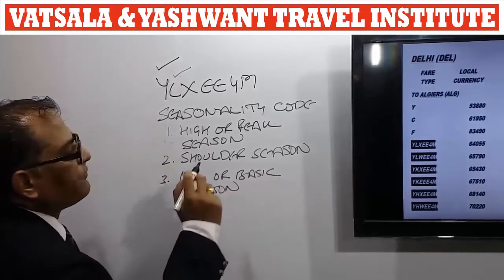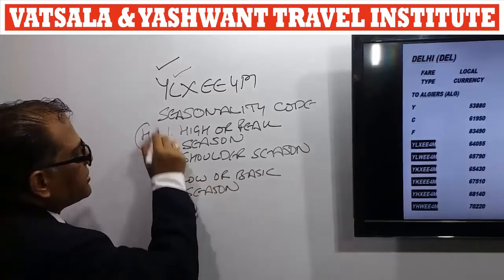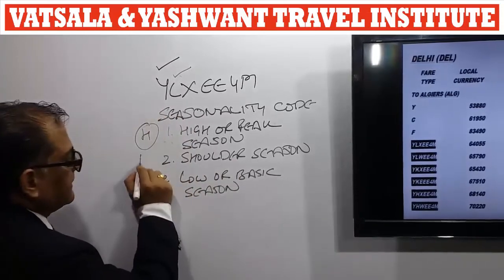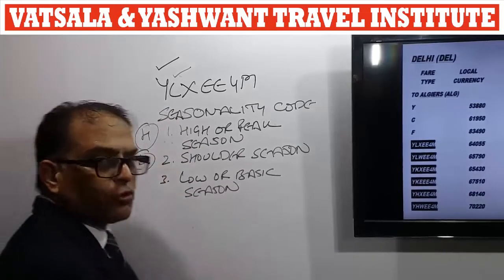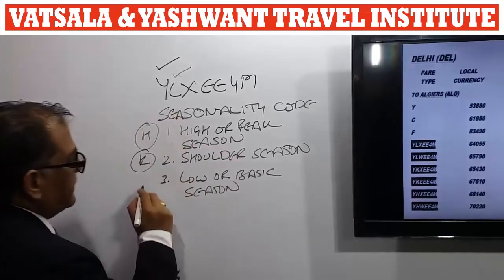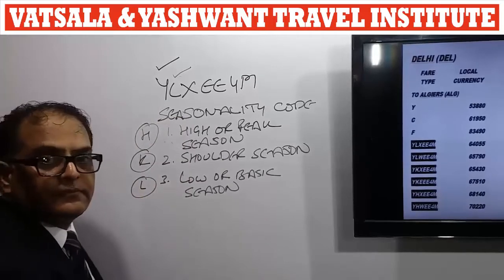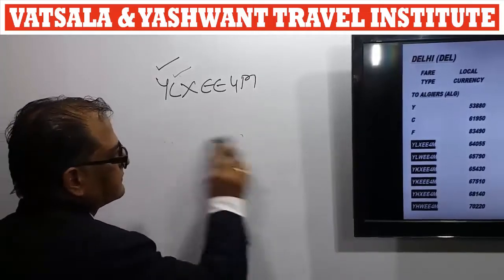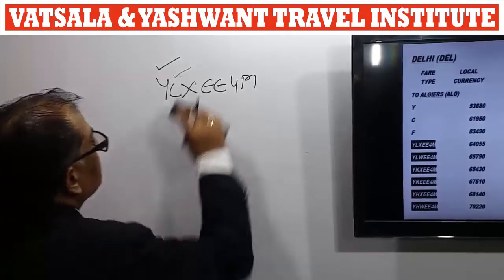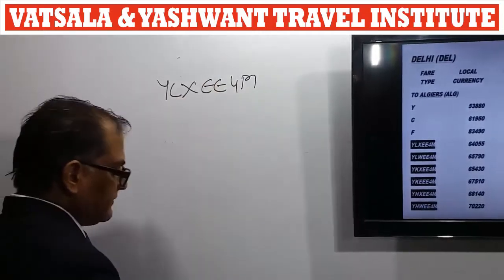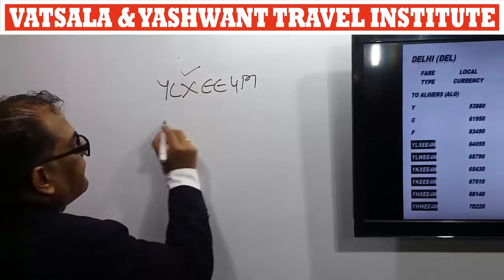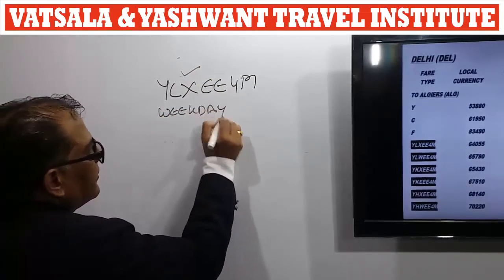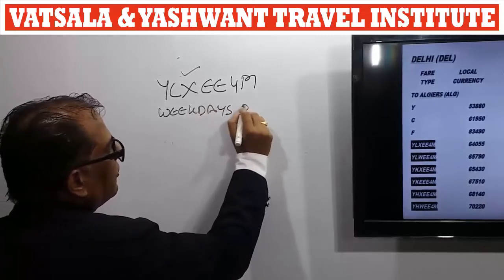For high or peak season we use the code H. For shoulder season we use the code K. And for low or basic season we use the code L. Next, we have this weekdays or weekend code.